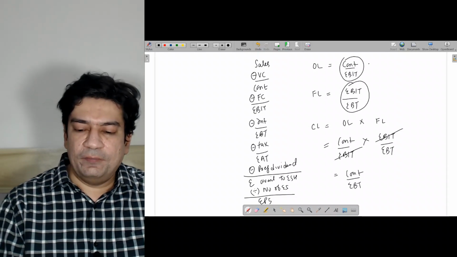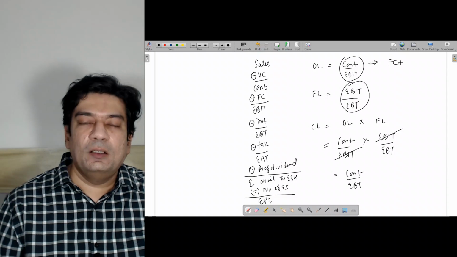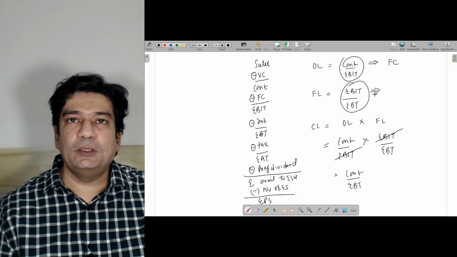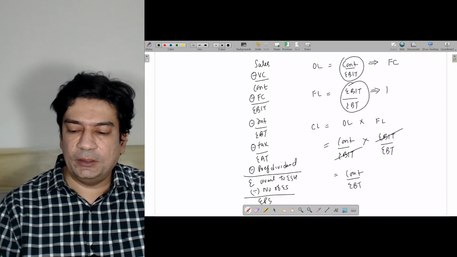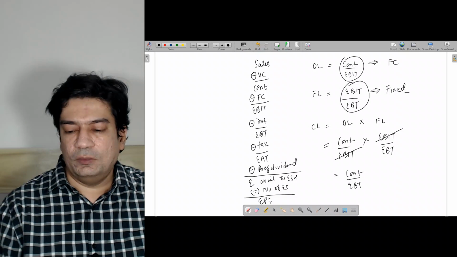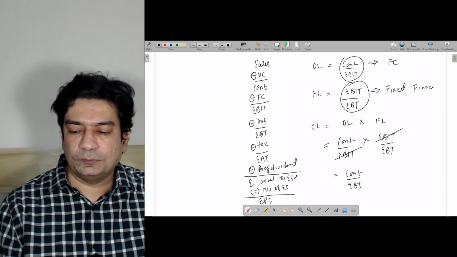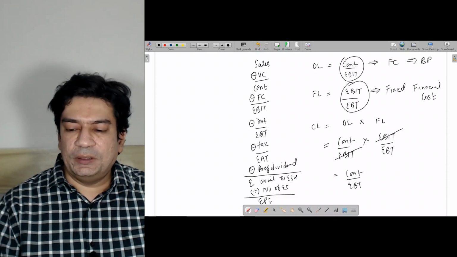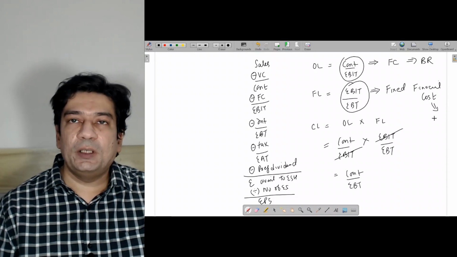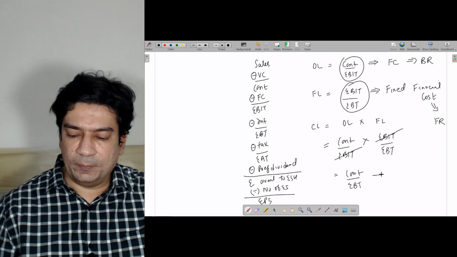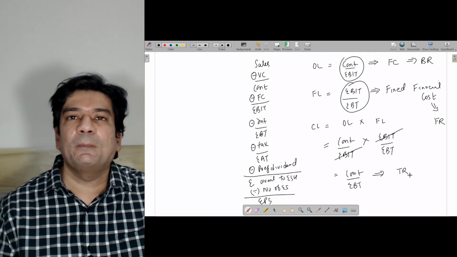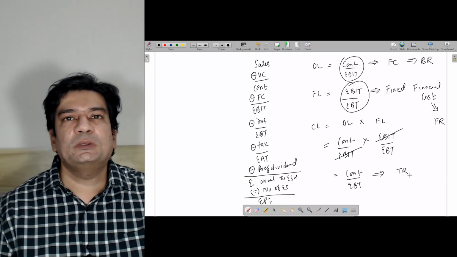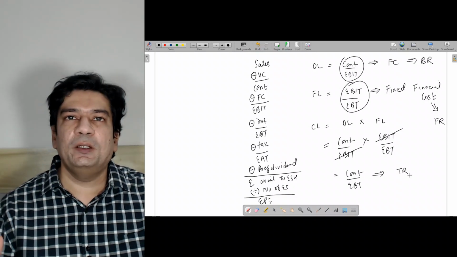Now for operating leverage, you are able to take advantage of your fixed operational cost. For financial leverage, you are able to take advantage of your fixed financial cost. Operating leverage is nothing but your business risk, financial leverage is nothing but your financial risk, and combined leverage is nothing but your total risk. So this much explanation is required to solve the further sums. As and when we proceed, I will be explaining the concepts.